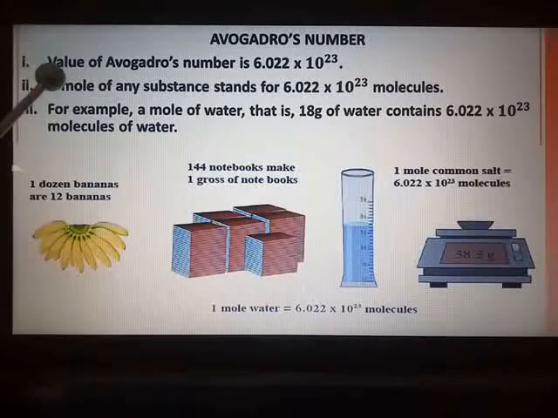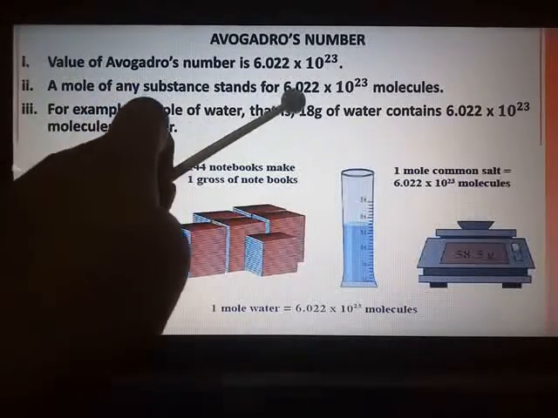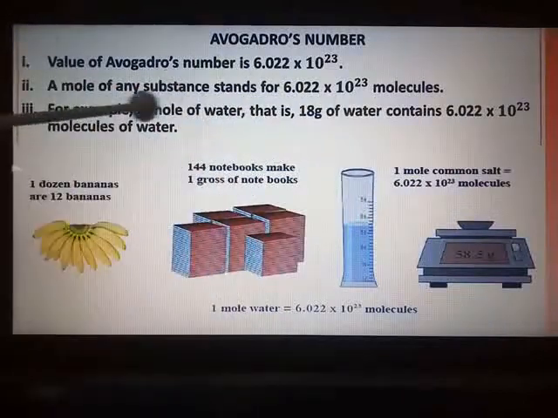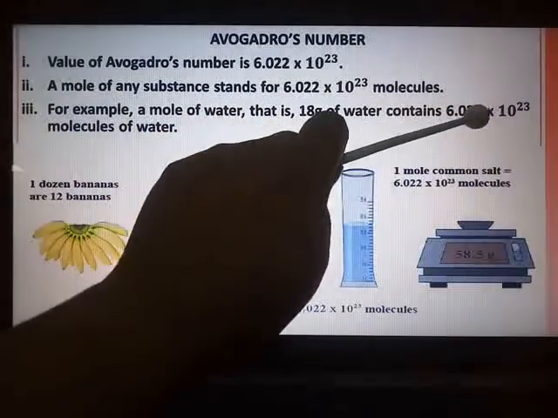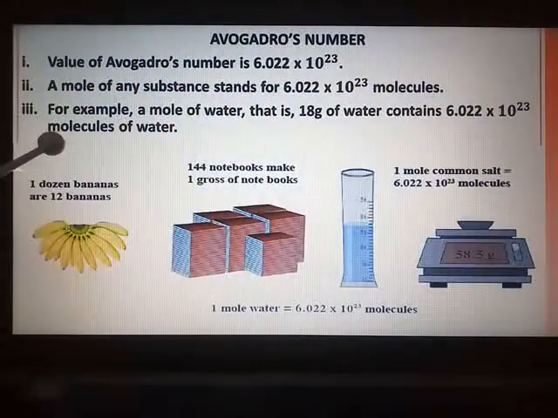So for example, a mole of water, that is 18 grams of water. We have seen previously that 18 daltons of molecular mass of water is nothing but 18 grams, that is 1 mole of water. So it contains 6.022 multiplied by 10 raised to 23 molecules of water. I hope you have understood this concept. With this, we wind up today's session.